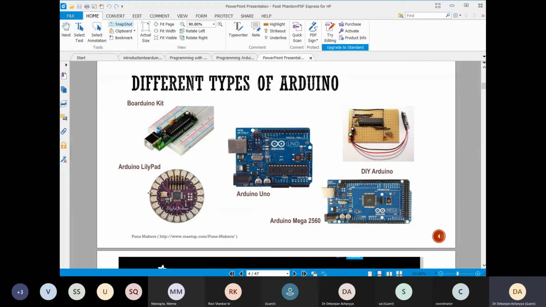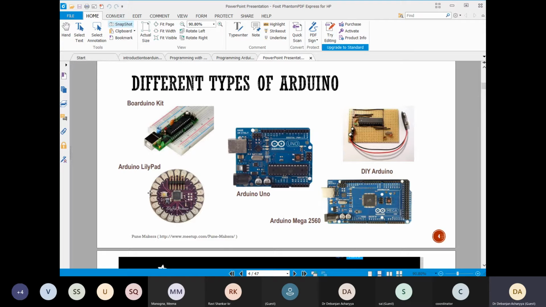More than that, there are lots of Arduino boards, because the Arduino is made in Italy, and the company has open sourced all the circuitry inside that board. Therefore several companies are developing different Arduino boards.